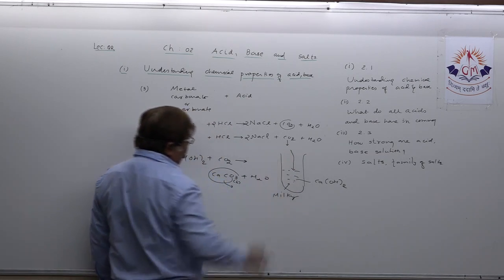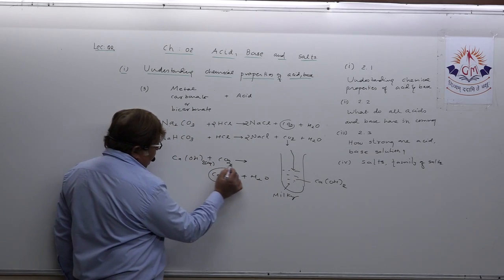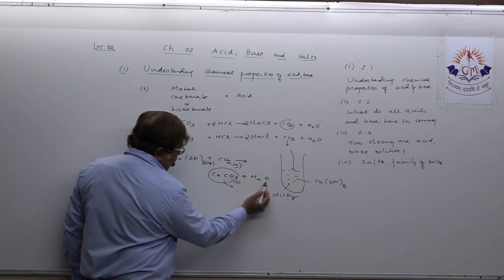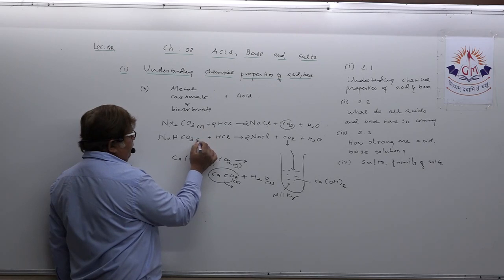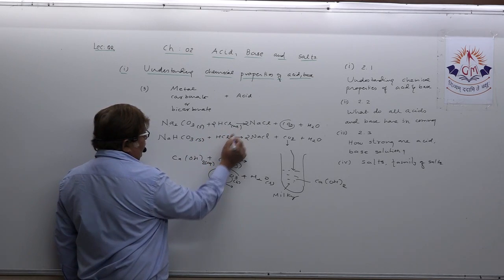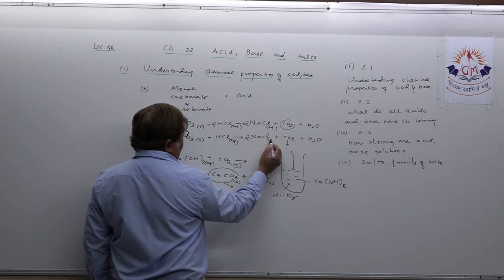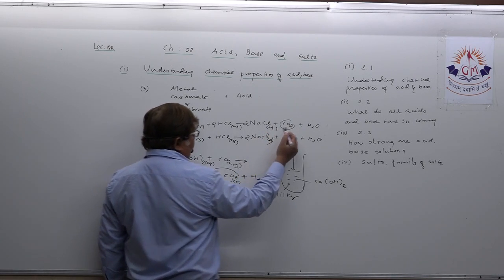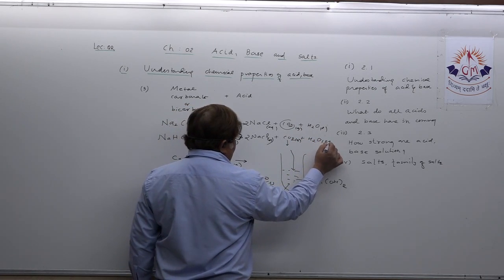That is actually the presence of carbon dioxide. This is aqueous, this is gas, this is solid, and this is liquid. CO2 is in gas form, and H2O is liquid.